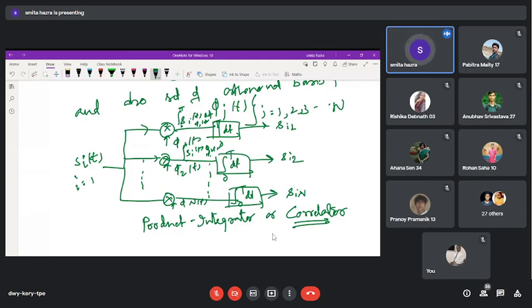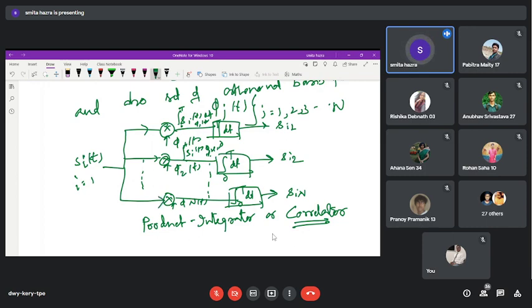Because these blocks help us find the relationship with every individual orthonormal basis function within the symbol duration, or within the valid duration. That is why it is known as the correlator. It is a very helpful block to find many things, and it will help us in several purposes or several fields.